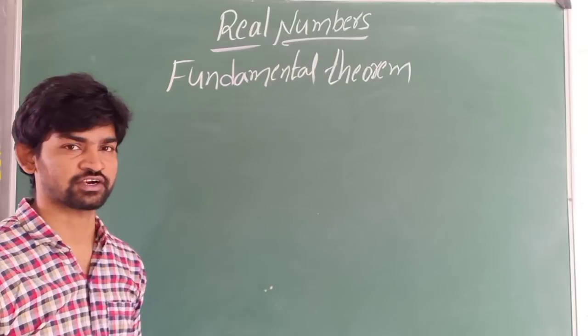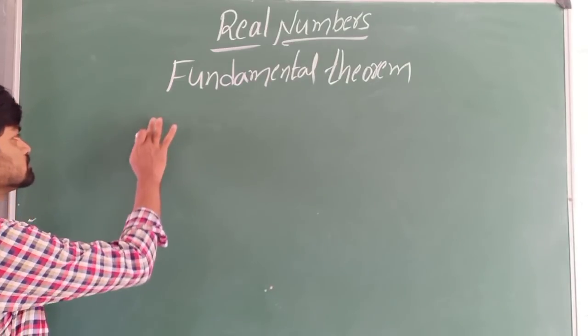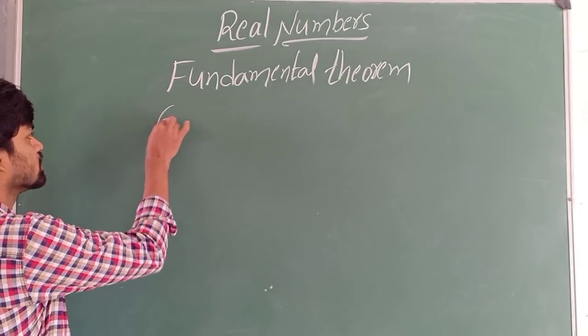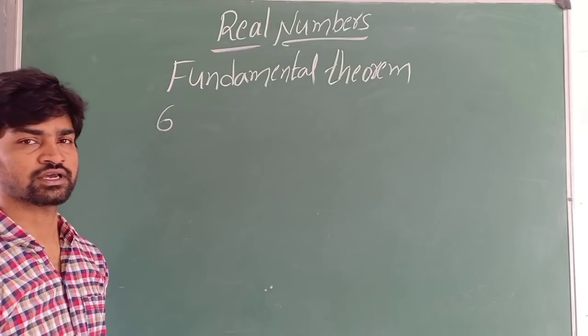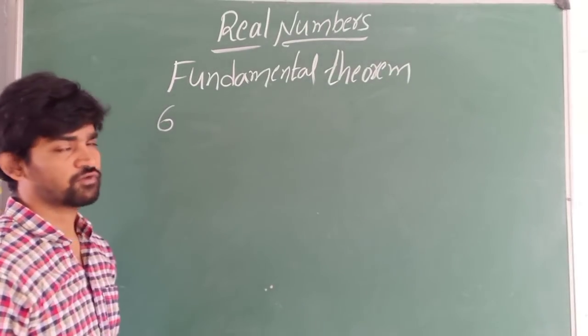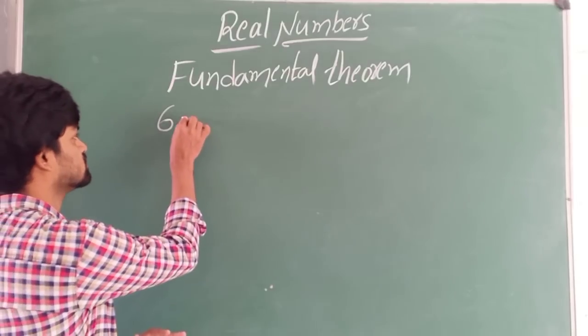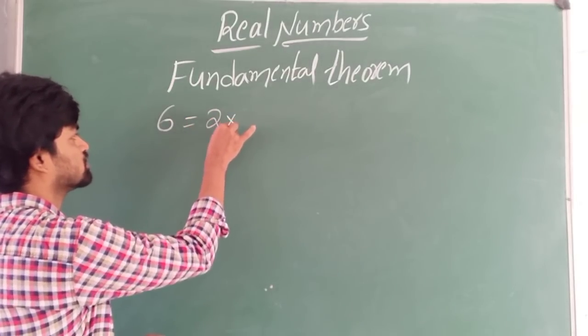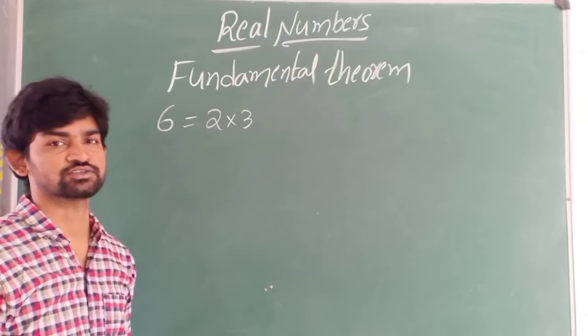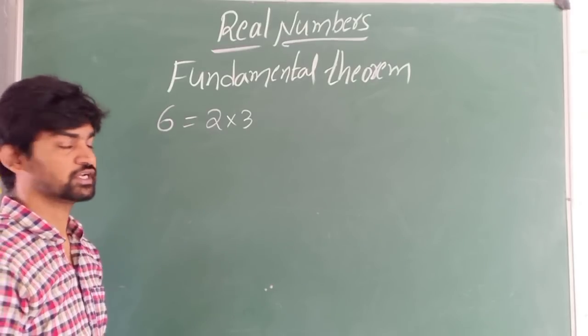So what is the prime factorization method? I have 6, and I want to factorize this 6. We should write it as a product of prime numbers. 6 is equal to 2 into 3.